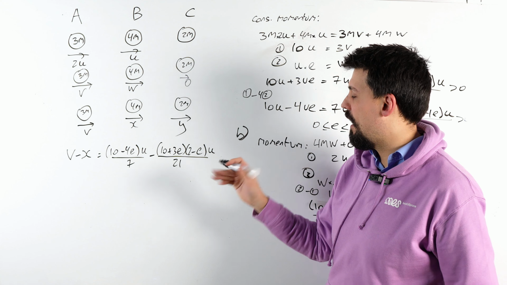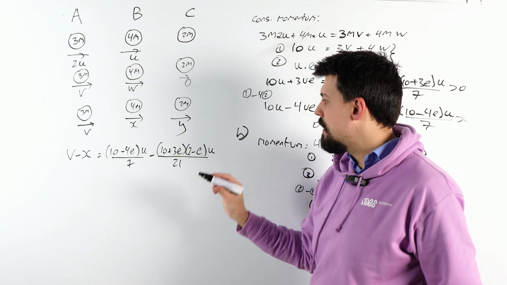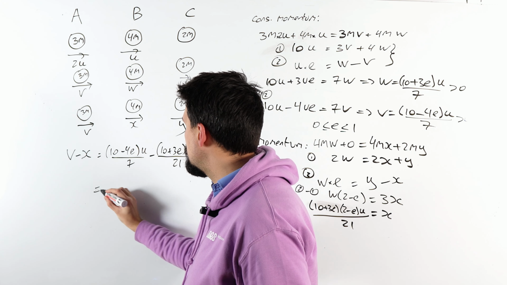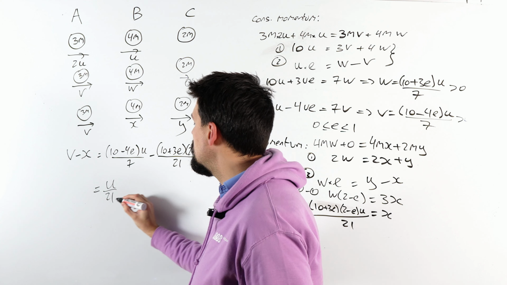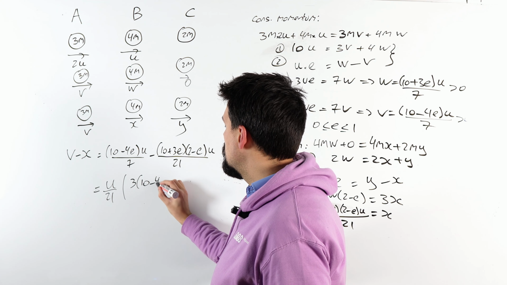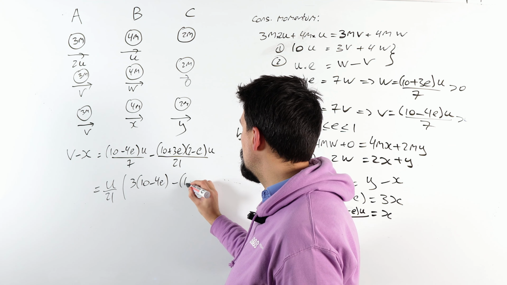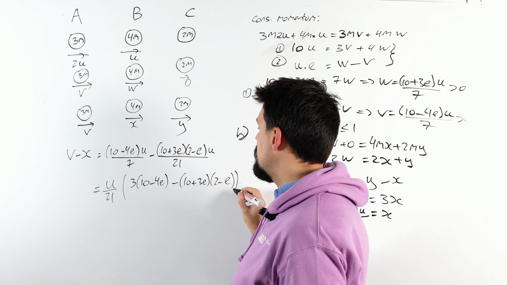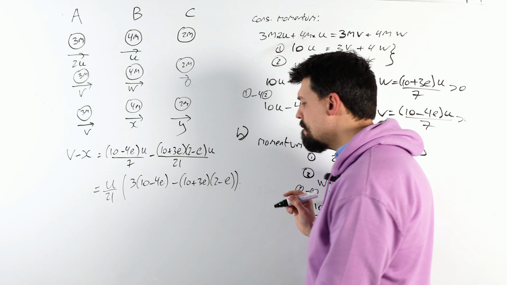And we've now got to play with that. All right. Let's take out a u over 21. I'm going to be a little bit sneaky here for the sake of space. I'm going to take out a u over 21, which gives me a 3, 10 minus 4e, minus 10 plus 3e, 2 minus e.